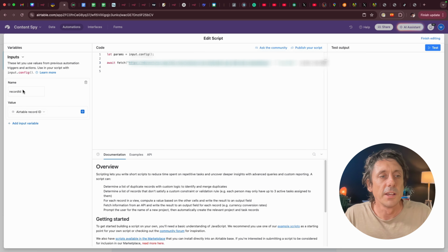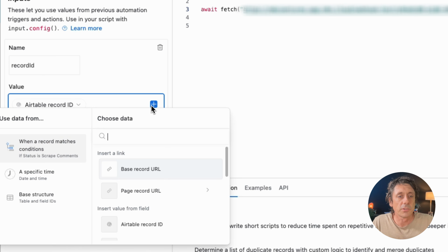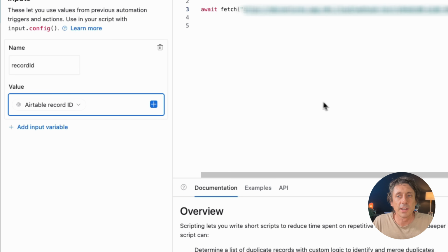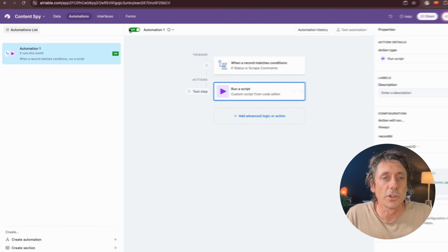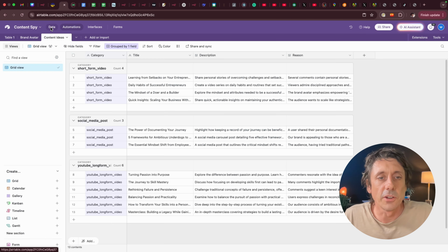On the left-hand side, you need to create a variable input. So you want to call this record ID, and that I in ID is a capital I. And in the value field here, click the plus blue button and choose Airtable record ID, just like that. Once you've got it set up like that, click finish editing and then turn it on. You must turn it on. That's all you need to do on the Airtable side, and we're done on Airtable.